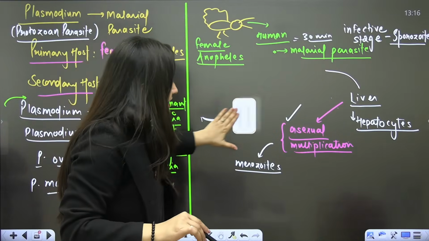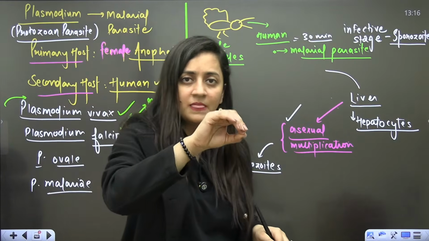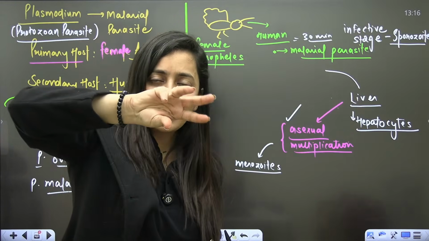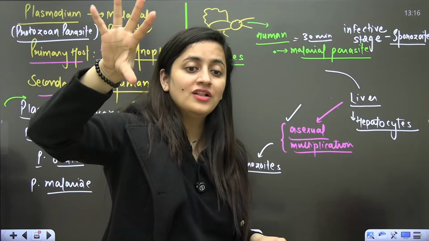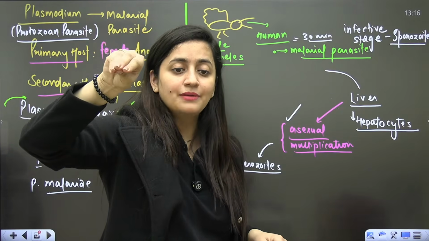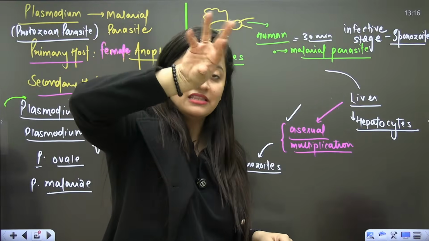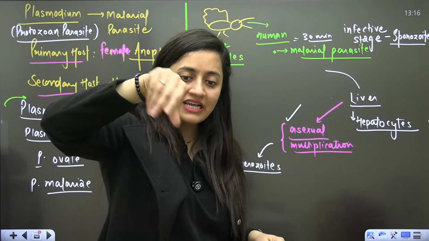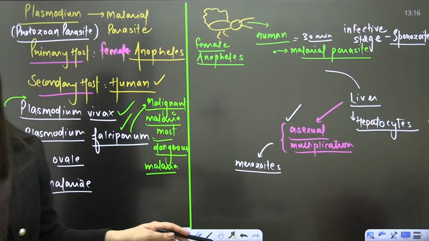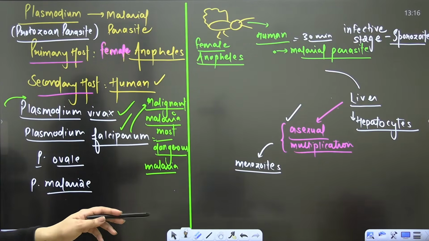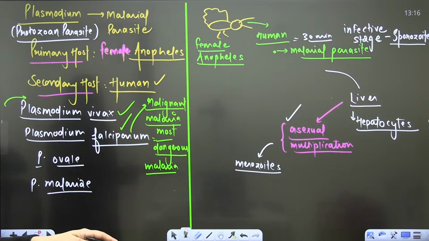Some will stay there like a storehouse. Not all merozoites infect the RBCs; some stay in the liver cells, keep dividing and keep increasing their number. Up to this part, all clear? Yes?